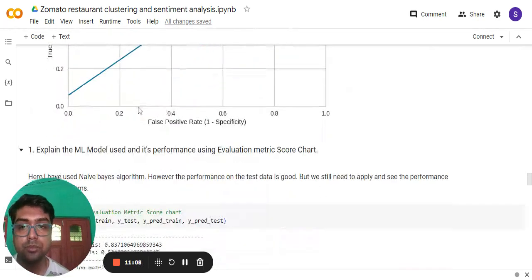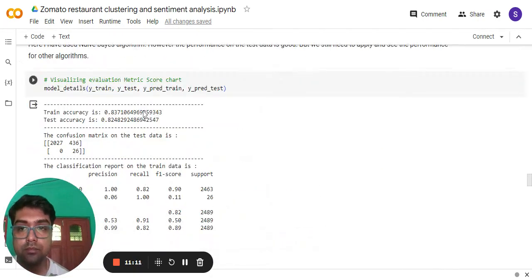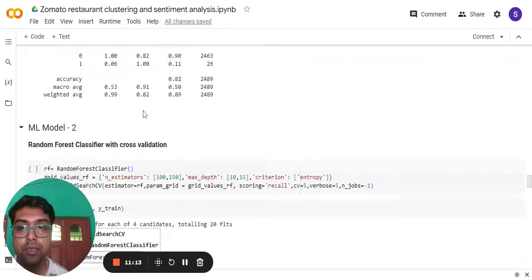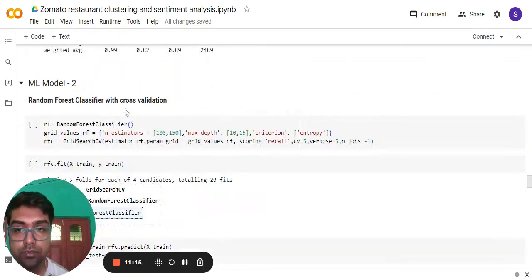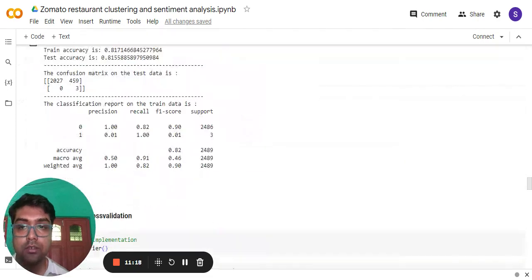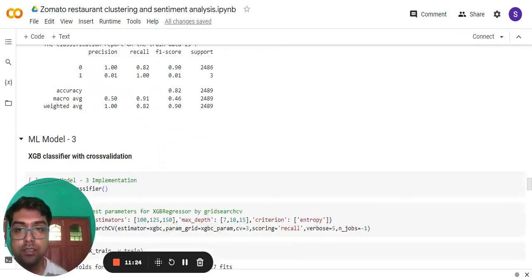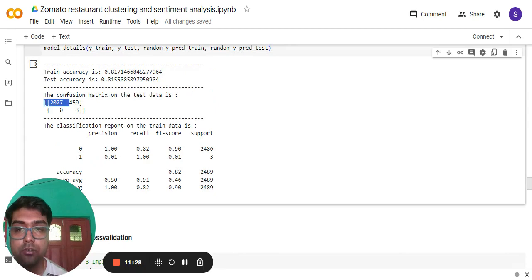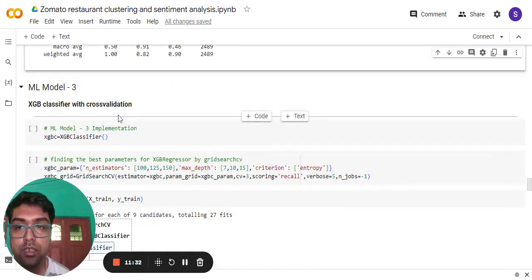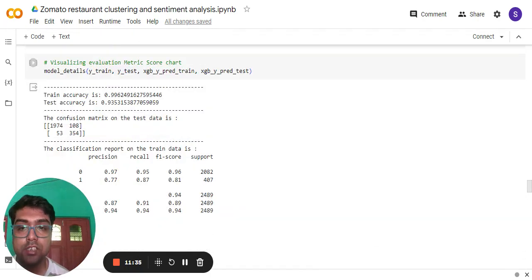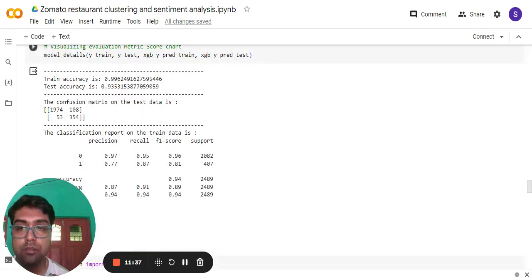Next, I have implemented Model 2, which is a random forest classifier with grid search CV. After using that, we got 81 and 81 accuracy for training and test data. This is the classification report, and this is the evaluation report. Now Model 3, the XGB classifier. Here I have got very good accuracy, I would say, 99 and 93 for training and test data